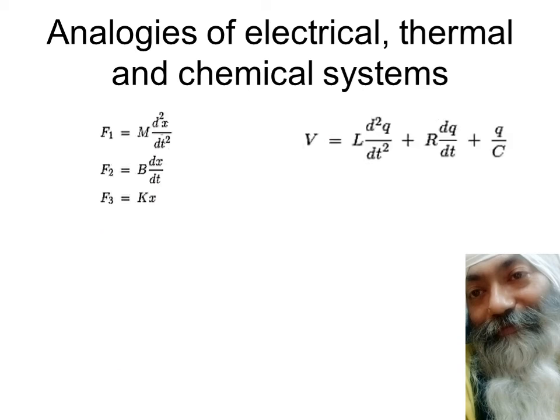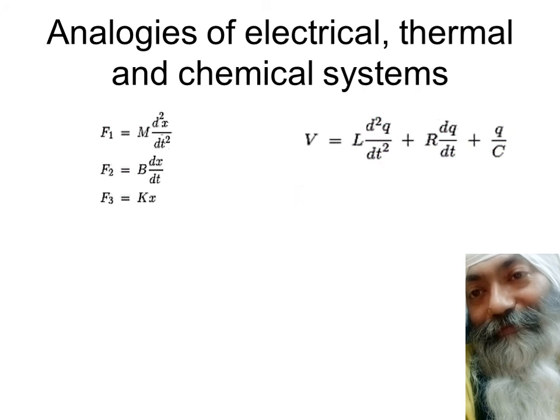Whatsoever is the role played by M here is the role played by inductance. Whatsoever is the role played by B, the damping coefficient, is the role played by resistance, and whatsoever is the role played by the spring is the role played by 1 by C. 1 by C, this is where to take care. And whatsoever is the role played by X is the role played by Q. So this is the same set of old three equations, nothing new, but the new is equivalence.